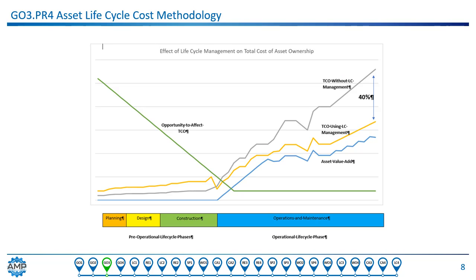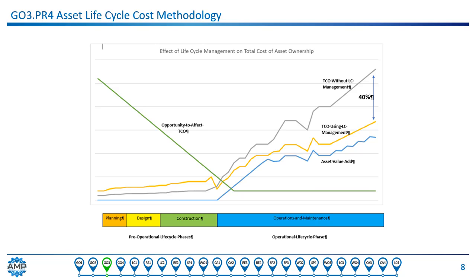Asset lifecycle cost methodology determines the cost of capital to design, procure, construct, install, operate, and retire an asset. Total cost of ownership, or TCO, is recognized by AMP as the best way to identify asset lifecycle costs. TCO is a marriage of CapEx, or capital expenditure, with OpEx, or operating projections, to provide the best estimate of asset lifecycle cost. To realize best total cost of ownership, of course, AMP best practice standard processes and procedures that govern each step in the asset lifecycle must be created, implemented, and enforced.